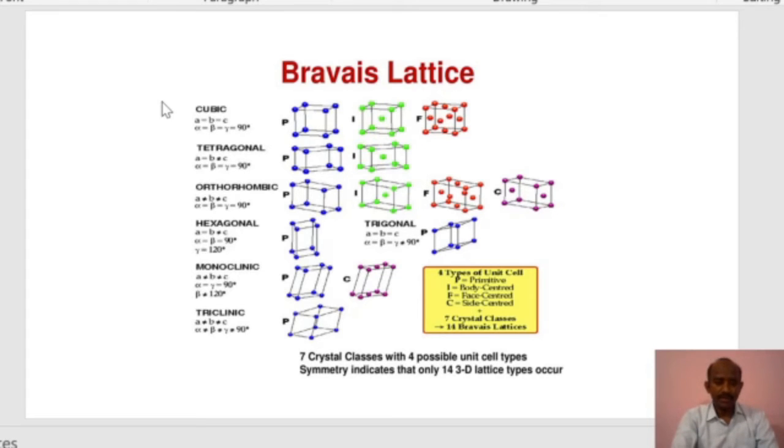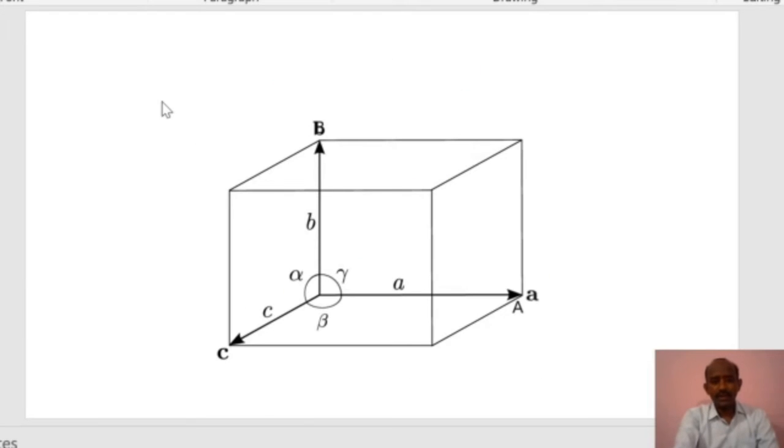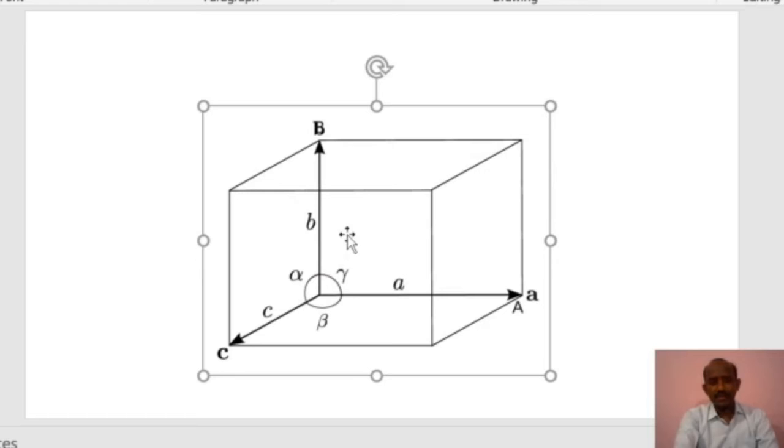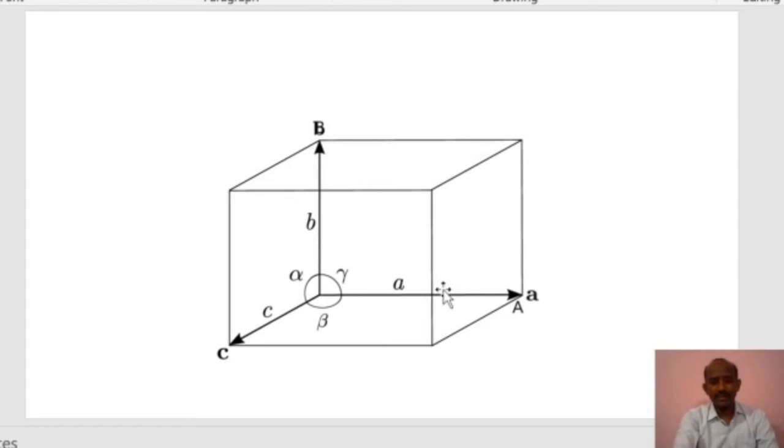In the cubic system, as we studied earlier, along the x-axis we have taken A, along the y-axis it is B, along the z-axis it is C, where A, B, C are the lattice parameters, or the lengths of the unit cell.